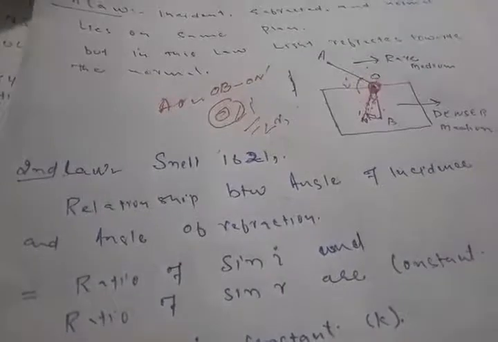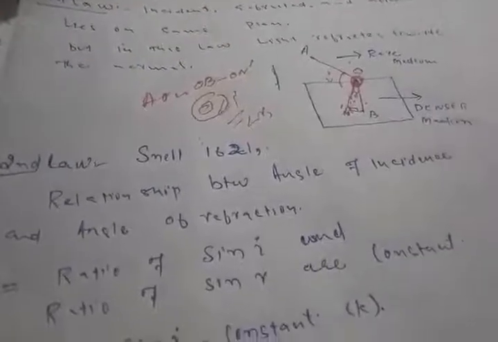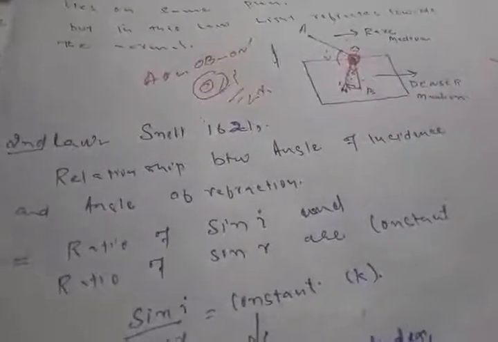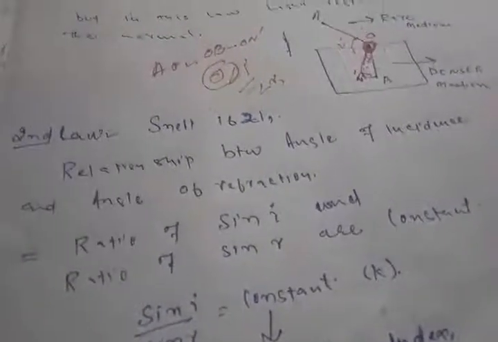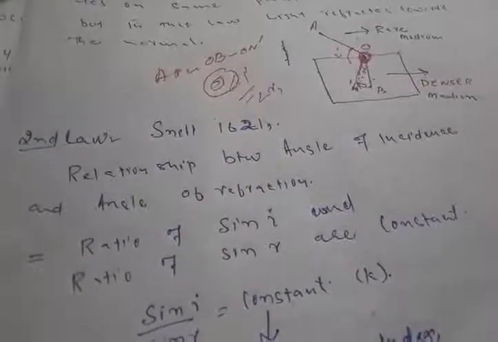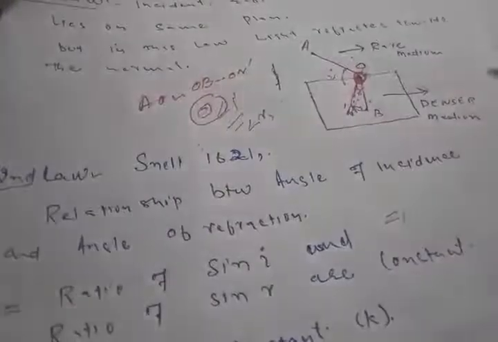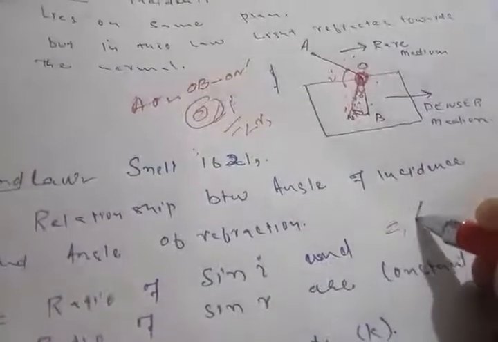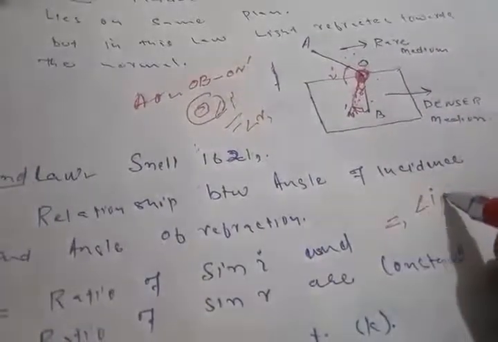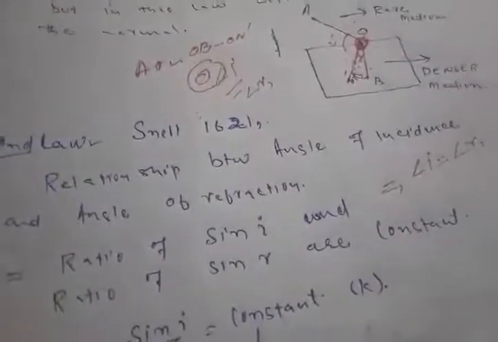This law was first of all given by a scientist, namely Snell, in 1621. In this law he explains us what type of relationship an incident ray of light has with the refracted ray of light. Please keenly listen to me, don't get any kind of misconception in case of these two laws. In reflection of light the angle of incidence is always equal to the angle of reflection, but in refraction Snell explains this law as